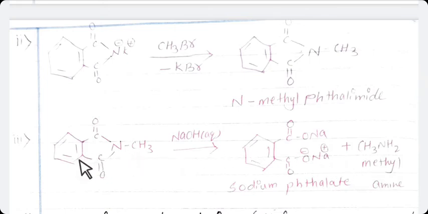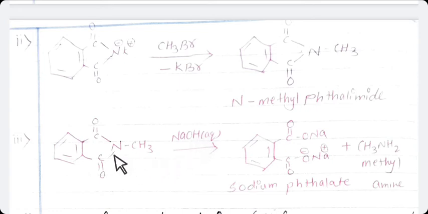Now see what is remaining here: aromatic ring with C double bond O, C double bond O, and 2 sodium and 2 oxygen. So it becomes aromatic ring with C double bond O, 1 sodium and 1 oxygen attached here, and 1 sodium and 1 oxygen attached there, which is known as sodium phthalate. See student, in the third stage, double quantity of NaOH reacts with N-methyl phthalimide.